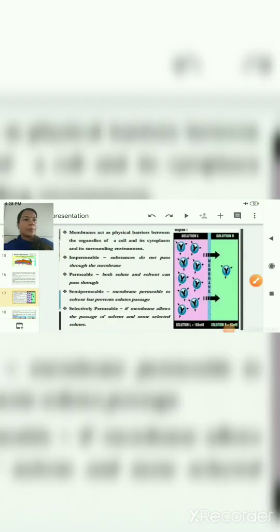Membranes act as a physical barrier between the organelles of a cell and its cytoplasm, and its surrounding environment too. Based on permeability, membranes can be divided into various types. Impermeable membranes do not allow substances to pass through.